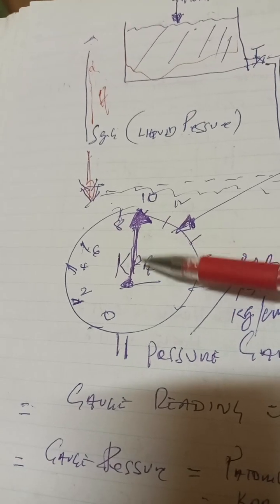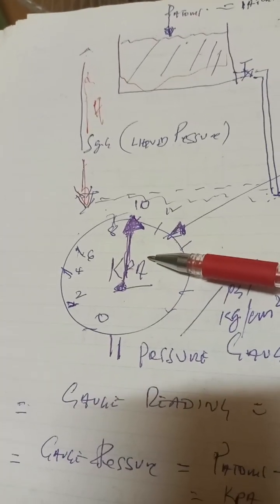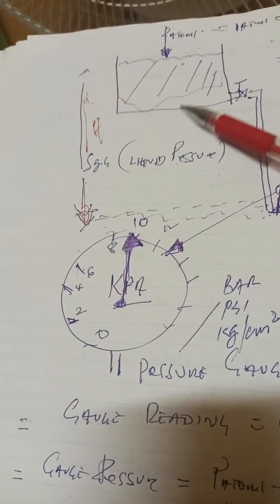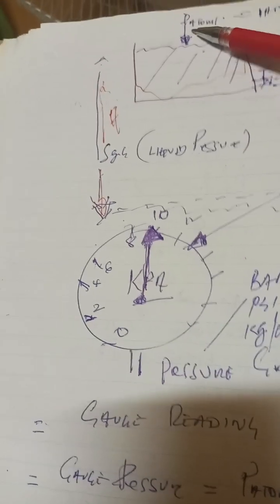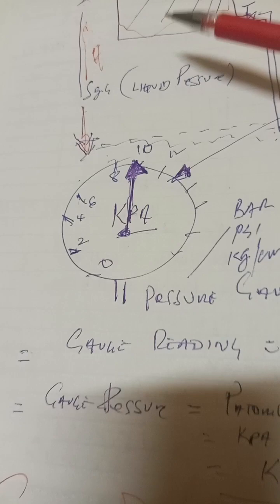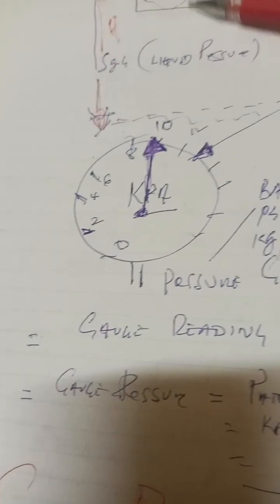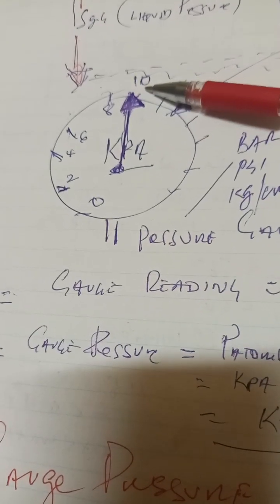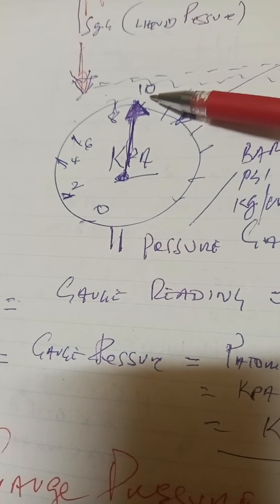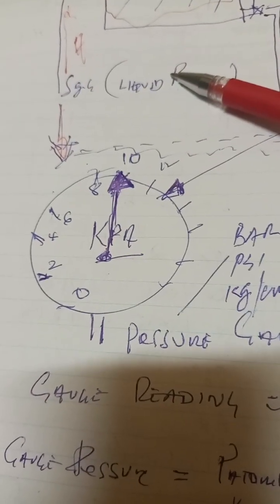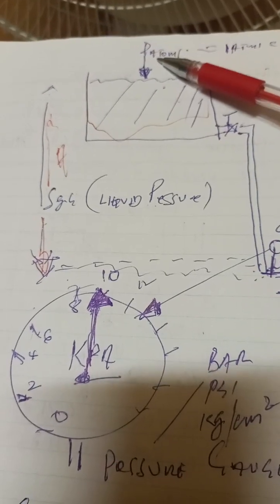Now this reading here, the gauge pressure, is equal to liquid pressure plus atmospheric pressure. You have to add atmospheric pressure plus liquid pressure, which is based on the hydrostatic head, the weight of the water on top, which gives you the head pressure. Now that reading here is some 10 kPa, a reading based on liquid pressure plus atmospheric pressure.